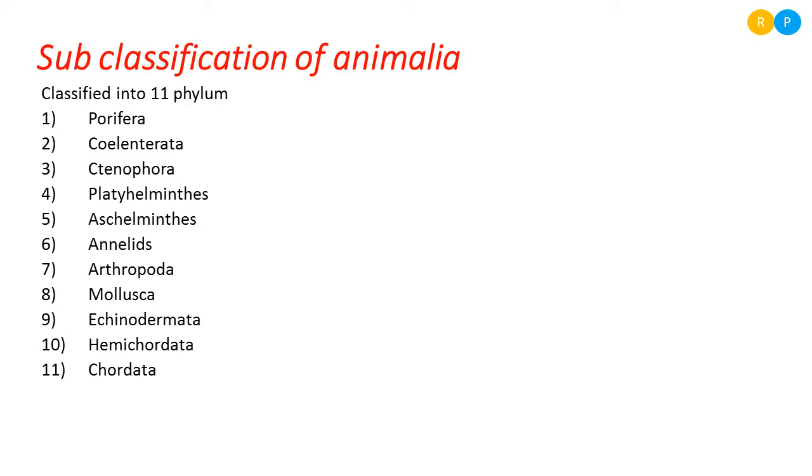There are a couple of parameters used to classify the animal kingdom into 11 different phyla. Without those bases, it is not possible to classify the Animalia into different phyla.